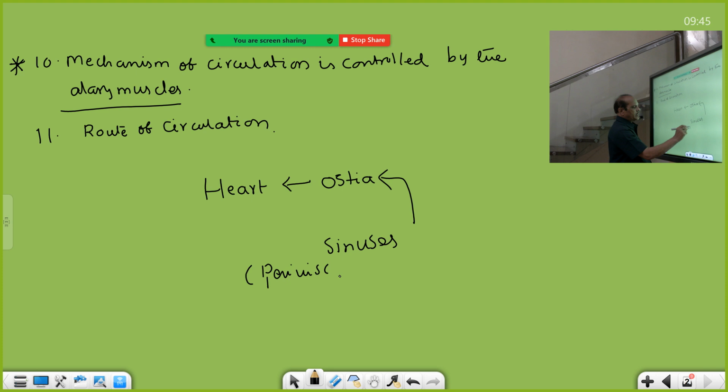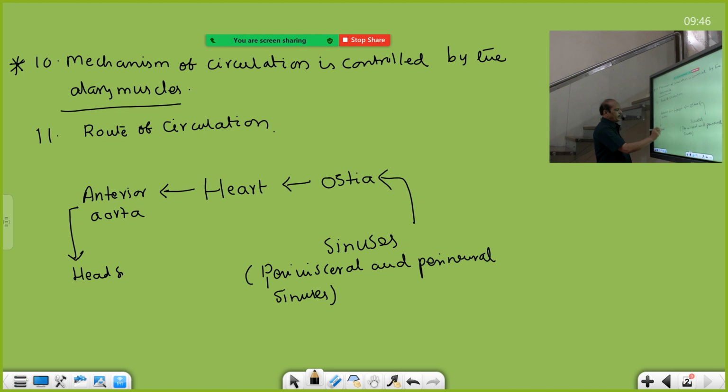The anterior aorta opens into the head sinus. So blood enters into the head sinus, and from the head sinus again it reaches the perivisceral and perineural sinuses. From the perivisceral and perineural sinuses again it enters into the heart through ostia, and from the heart enters into the head sinus through the anterior aorta. This is the mechanism of circulation of blood in the cockroach. So with this, the blood vascular system is completed.